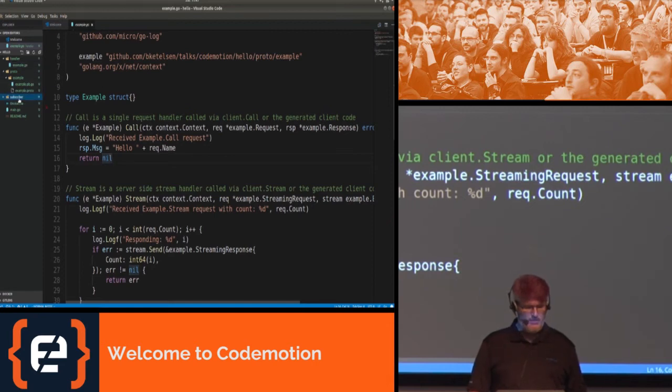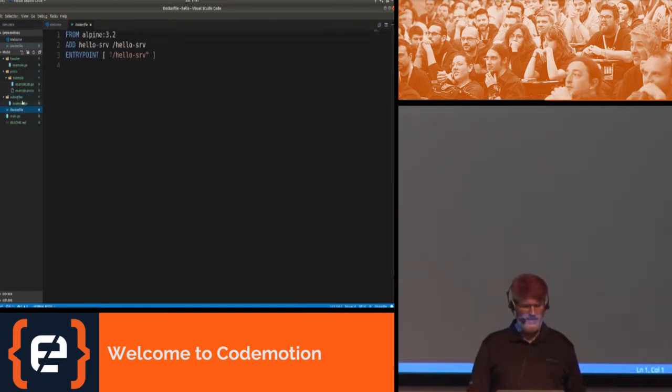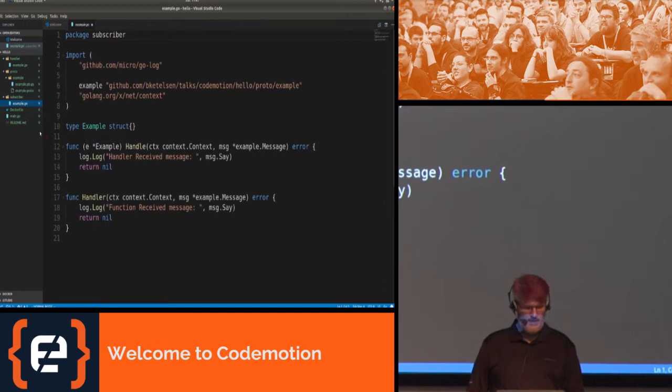We also have a subscriber, and this subscriber is the thing that we registered in main, and this is how we handle messages that come across on the message queue. Remember, Go Micro is a microservices platform, not just a microservices toolkit. So in addition to sending RPC requests back and forth, you can emit events and then subscribe to those events and handle them in some way.